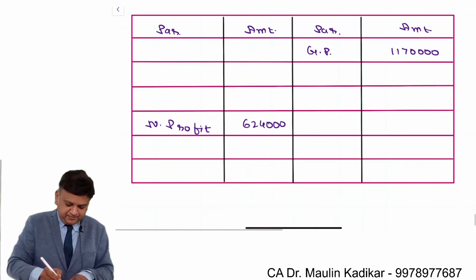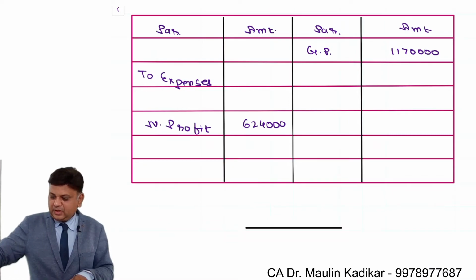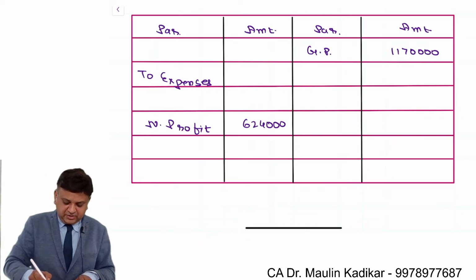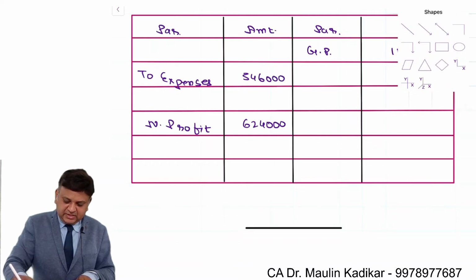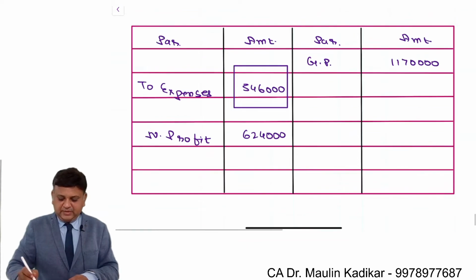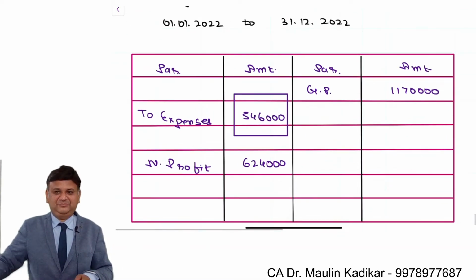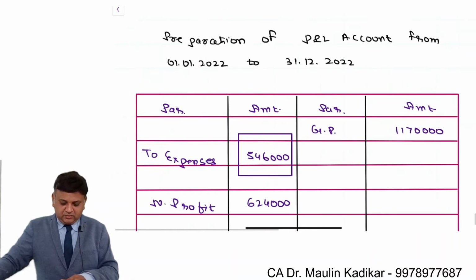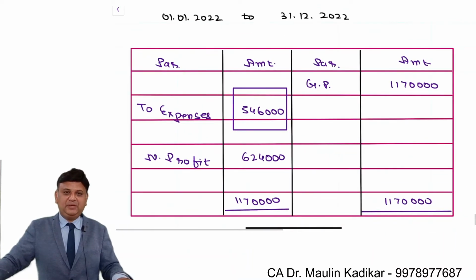So balancing figure will be expenses. So 11,70,000 minus 6,24,000 is 5,46,000. That is the way it is required to be kept as balancing figure. Please write down the answer. Once you complete this P&L account, please try to complete the balance sheet.